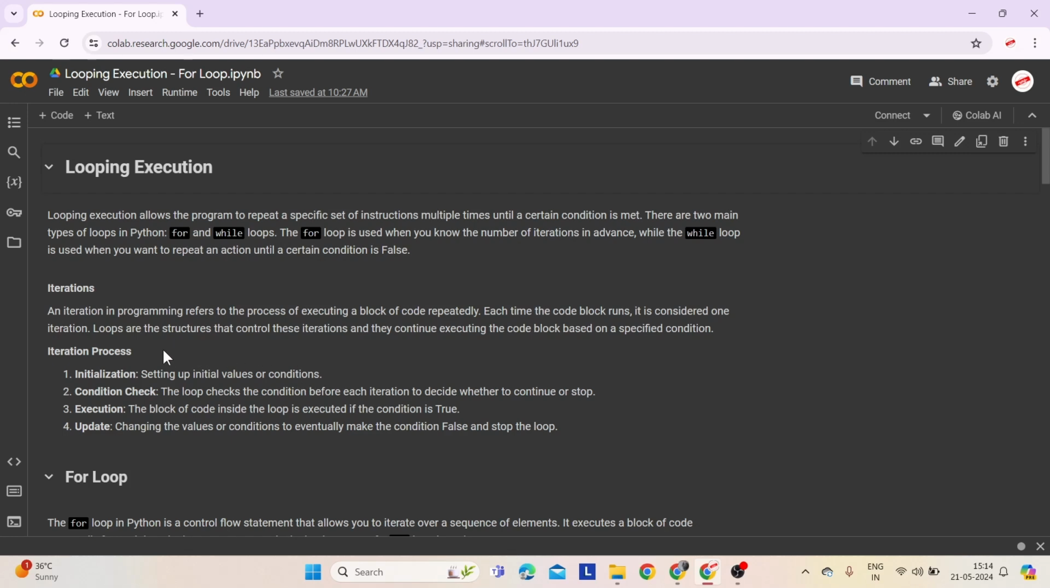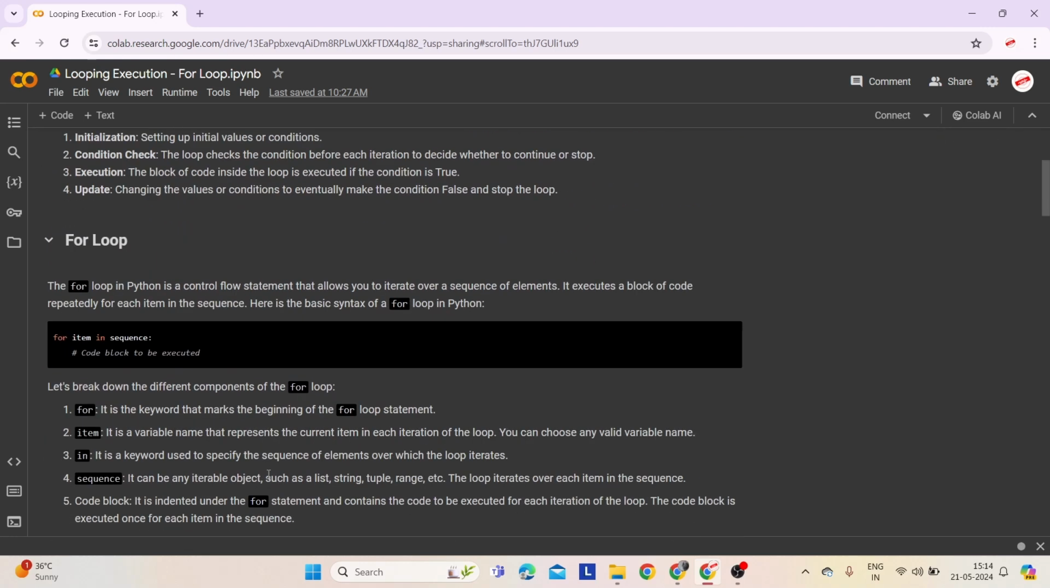Now, let's look at the iteration process. First comes initialization. Start by setting up initial values or conditions. Second comes condition check. Before each repetition, the loop checks the condition to decide whether to continue or stop. Third comes execution. The block of code inside the loop is executed if the condition is true. Fourth comes update, changing the values or conditions to eventually make the condition false and stop the loop.